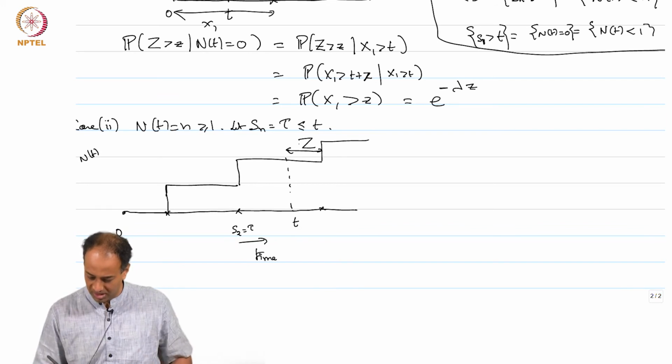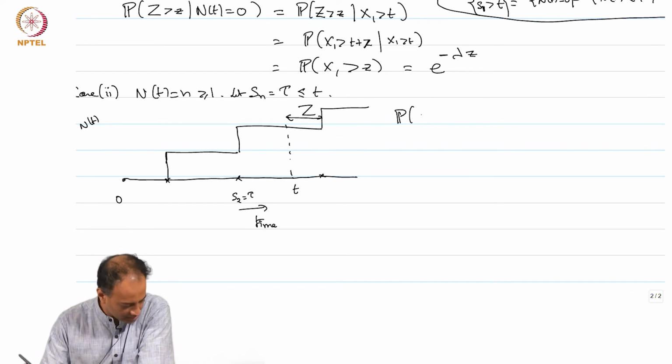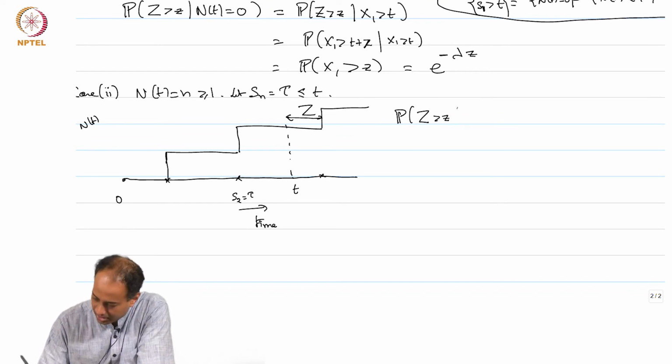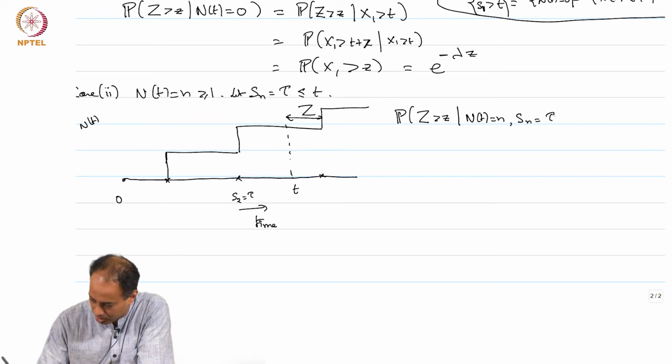Now, you consider the following probability that big Z bigger than little z given N(t) is equal to n, comma S_n is equal to tau. Okay.